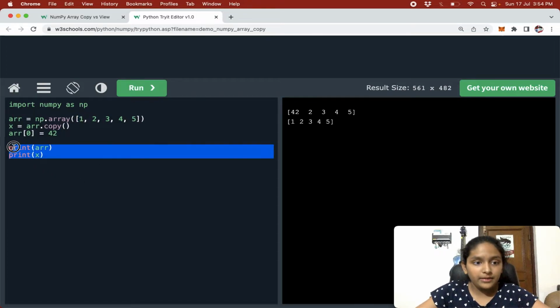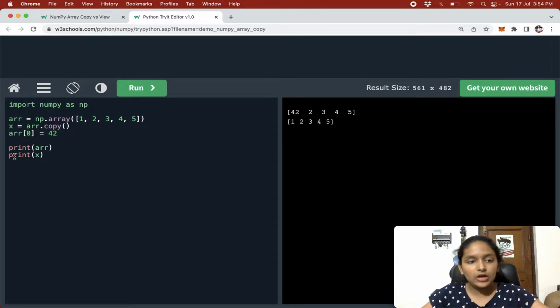Now when we are displaying this, both the copy x and arr are not pointing to the same memory location. That is why no changes will be made in our x array, but as we have made a change in our arr array, that change will be there.